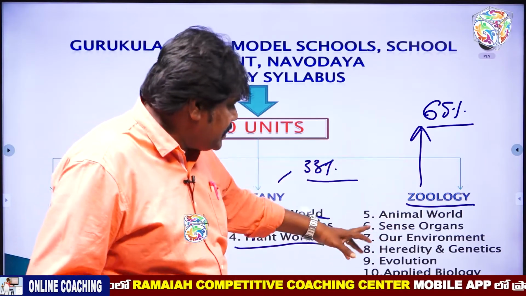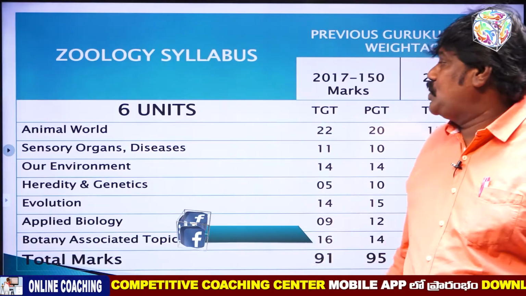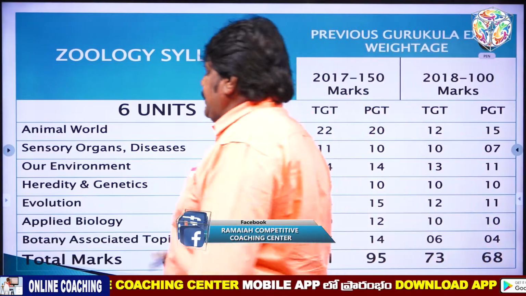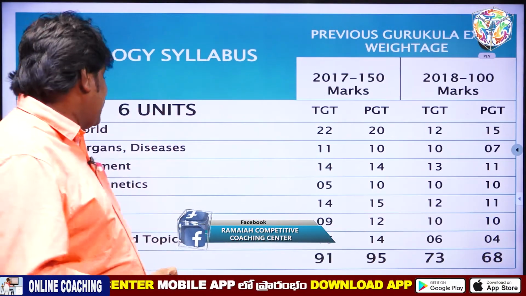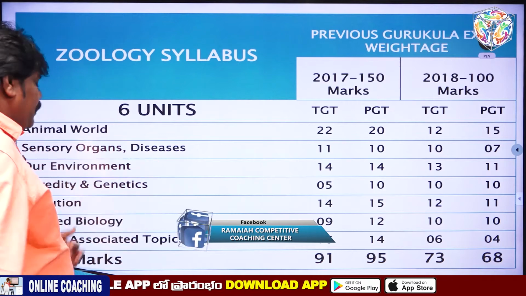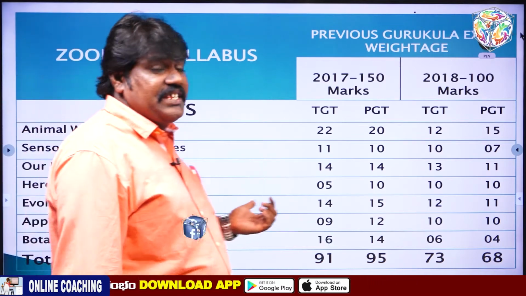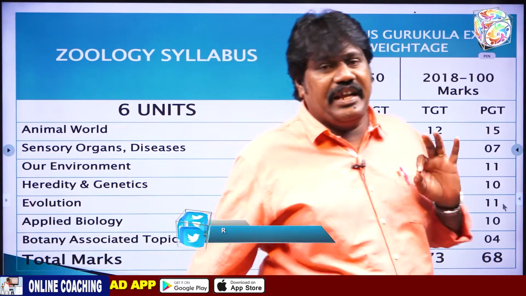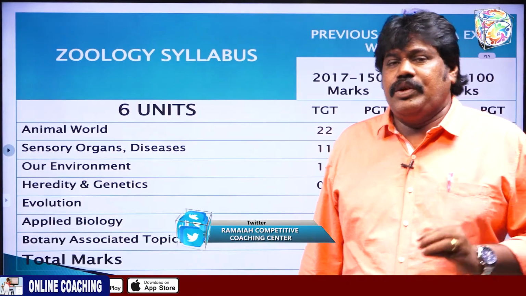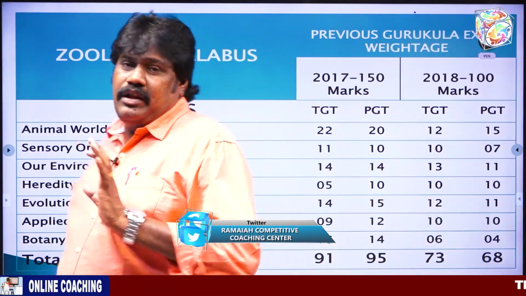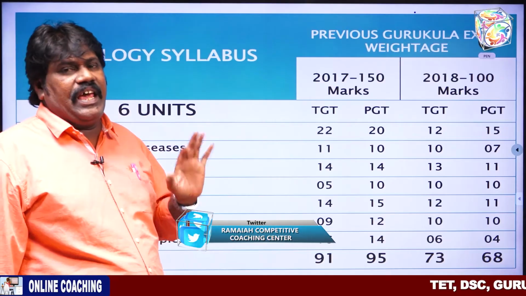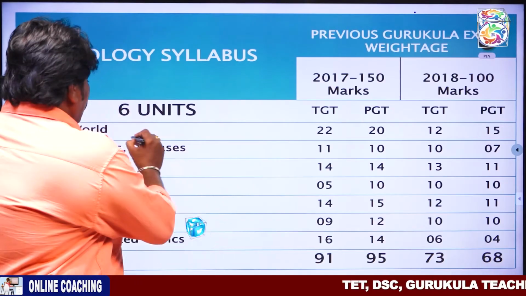Okay, we will see this. So this is the 6 units of zoology syllabus: animal world, sense organs and diseases, our environment, heredity and genetics, evolution, and applied biology. In these 6 units, most of the questions came from the animal world.